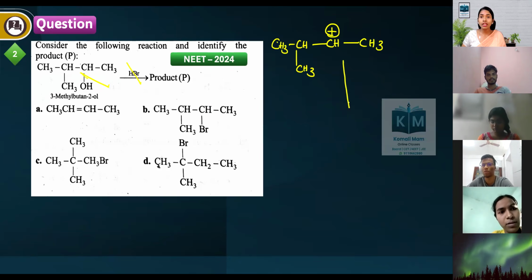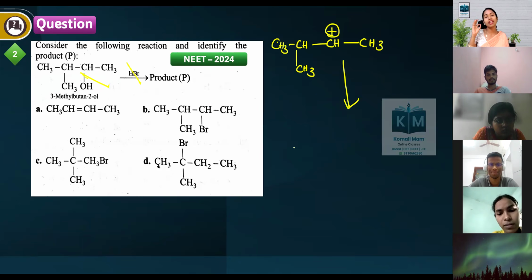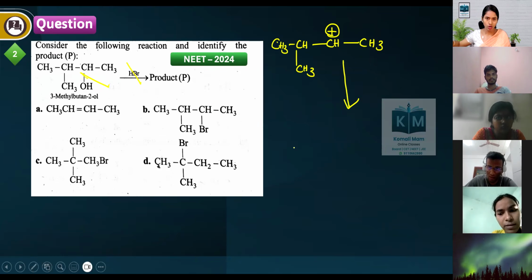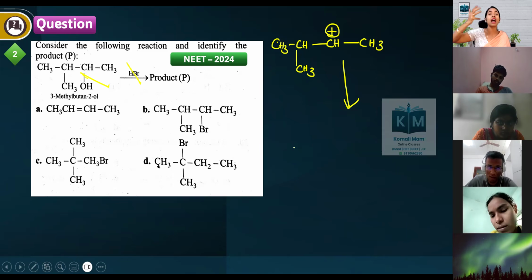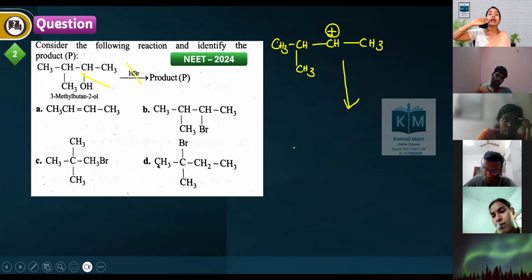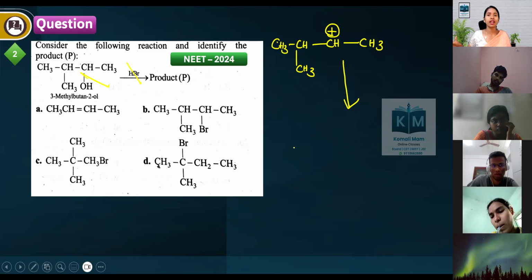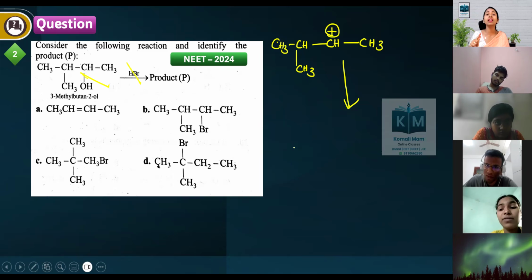Once the carbocation is formed, we should be careful whether any rearrangement is possible or not. What types of rearrangements can be possible? Shifts can be possible: hydride shift, methyl shift, aryl shift, alkyl shift, or any ring expansion or ring contraction. We have to see that. And here, the hydride shift and methyl shift are possible.